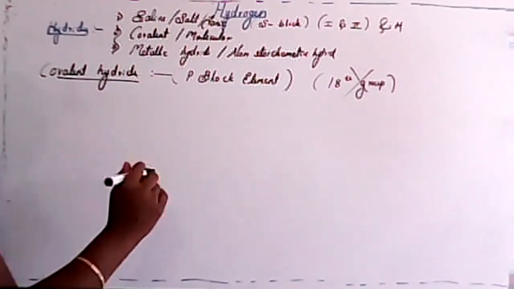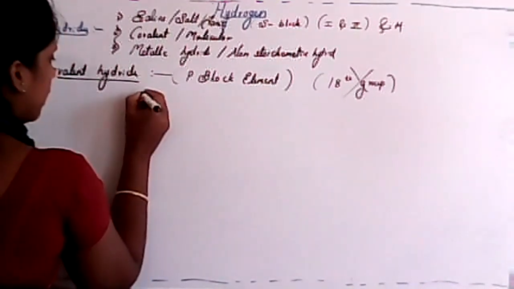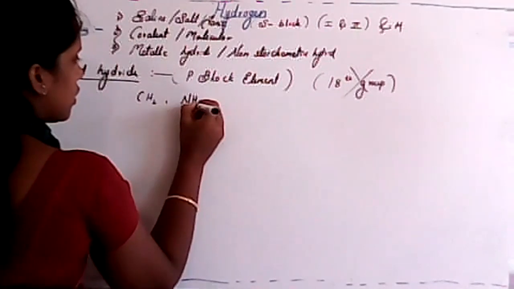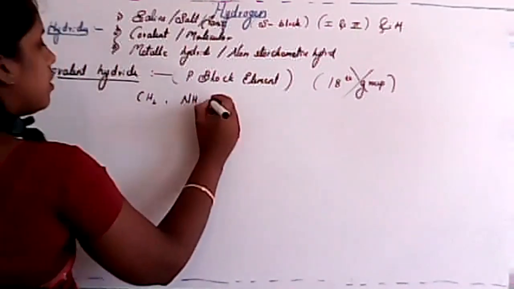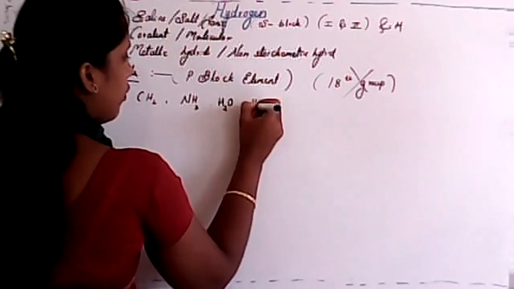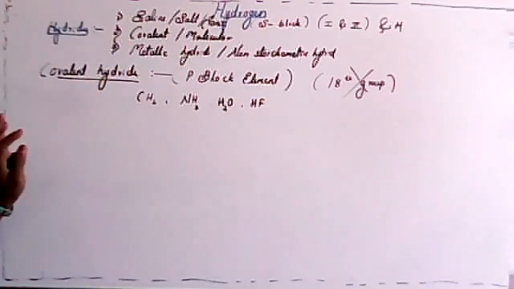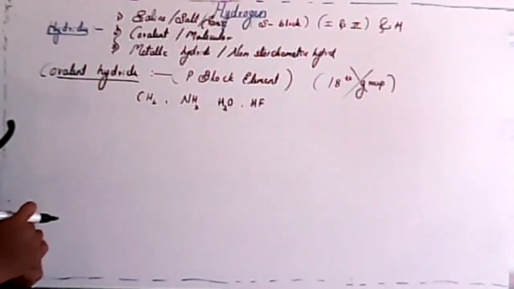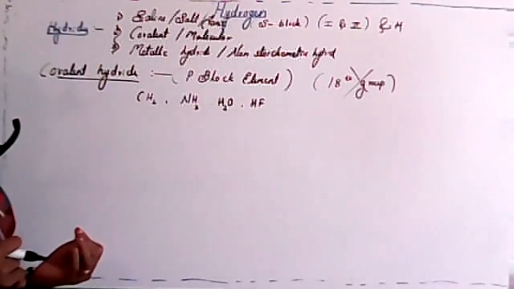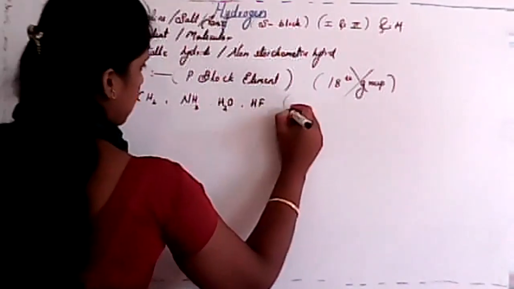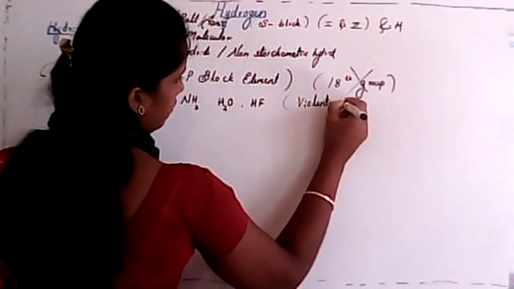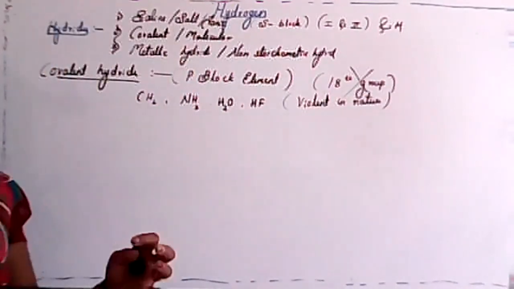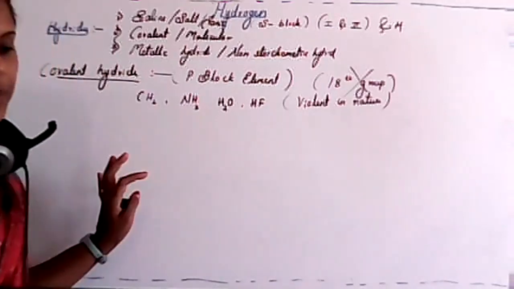For example, I'll write here CH4, methane, is one type of covalent hydride. For example, NH3, water H2O, hydrogen fluoride. These are your covalent hydrides. Why the name covalent hydride? Because they form covalent bonds. Being covalent, they are violent in nature, that means they react vigorously. Is it clear?